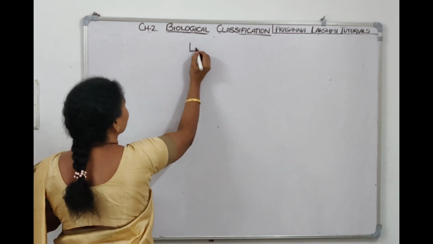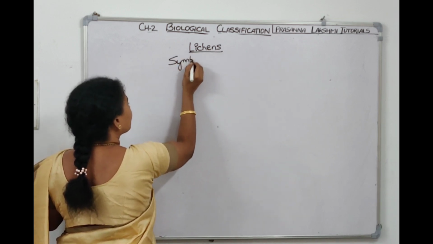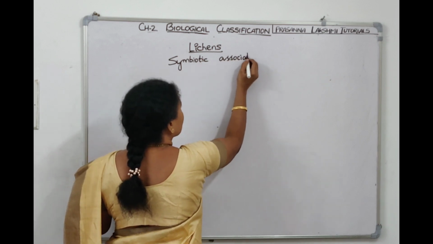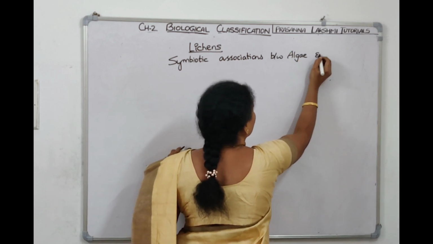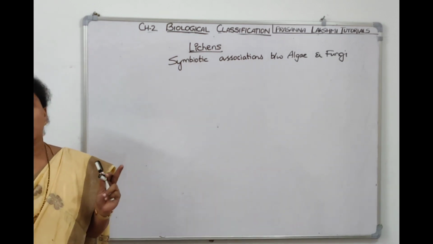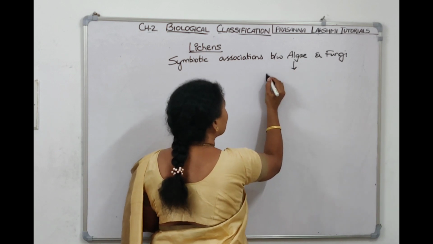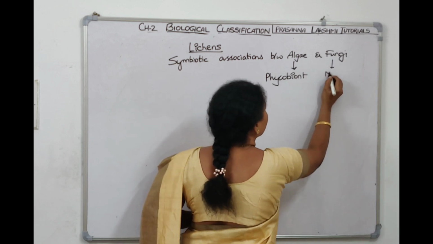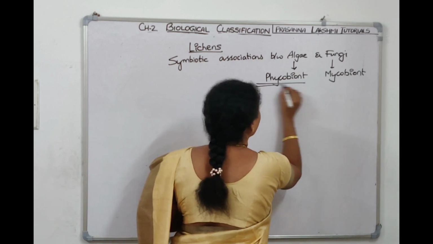So let's talk about lichens. What are lichens? They are symbiotic associations between algae and fungi. Algae and fungi join to make lichens. The algal component is called phycobiont. The fungal component is called mycobiont. Study of algae is phycology. So the algal component is called phycobiont, and the fungal component is called mycobiont.